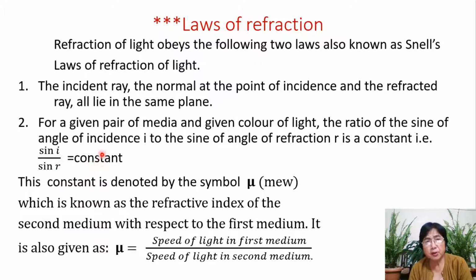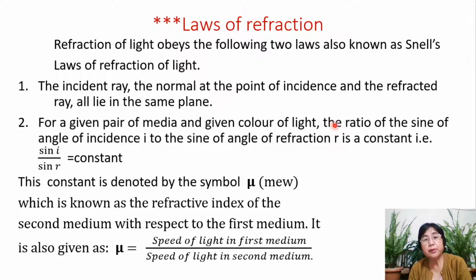Now, before I go on, I would like to mention these facts which you have to keep in mind. The first law deals with the rays. We have the incident ray, then we have the refracted ray, and then the normal at the point of incidence. These are in the same plane. So the first law deals with the rays along with the normal. But the second law deals with the sine of the angles.